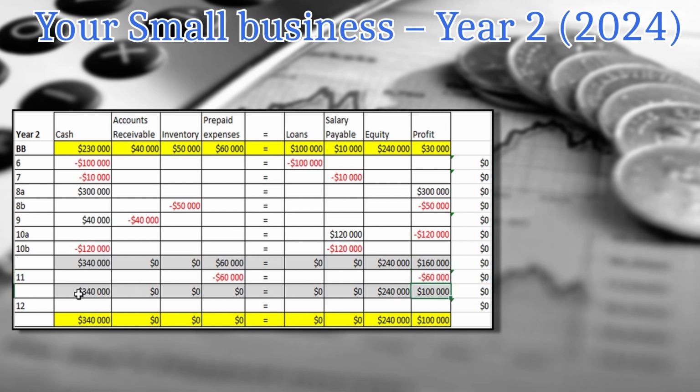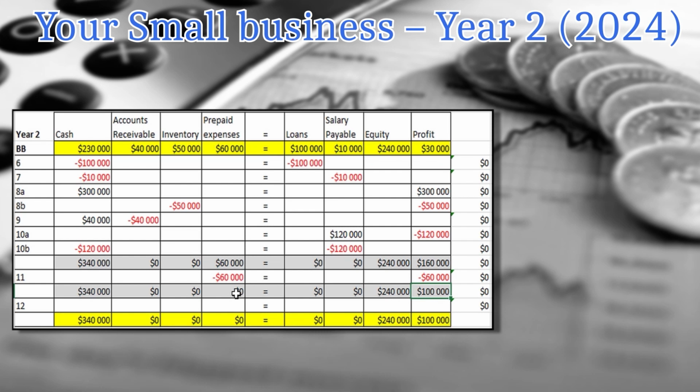So we see our intermediate balance. Okay, you see that we have $340,000 in cash. And on the other side, the sources of this cash was $240,000 that we contributed in the beginning of the first year, and there is this $100,000 which is supposedly our profit.